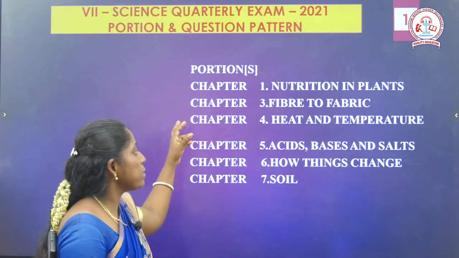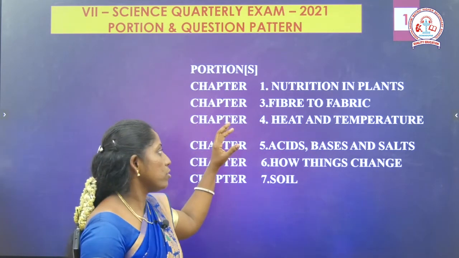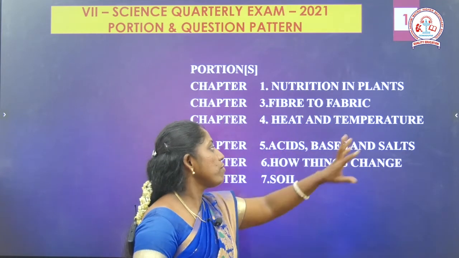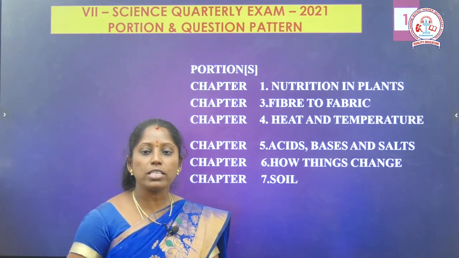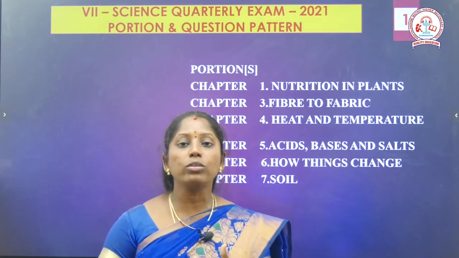What is the first chapter? Nutrition in plants. The second chapter I didn't teach them, so I will go to the third chapter, fiber to fabric. Then the fourth one, what is it? Heat and temperature. Then the fifth chapter, what is it? Acids, bases and salts. Then the sixth chapter, how things change.